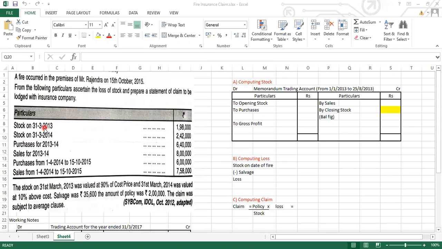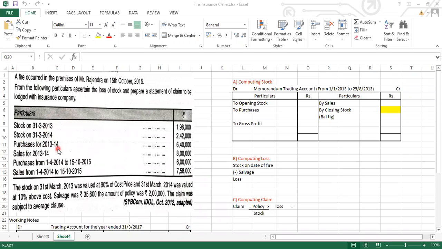अब ये स्टॉक कौन सा है? 2013 का स्टॉक है. This is a closing stock for the previous year. ठीक है, 2013. अभी देखो फायर occurred in the year 2015, whereas this is the stock for 2013. तो ये ओपनिंग स्टॉक बन जाएगा for the year 2014. 2013 का closing becomes opening for the 2014. This is the closing given for 2014.